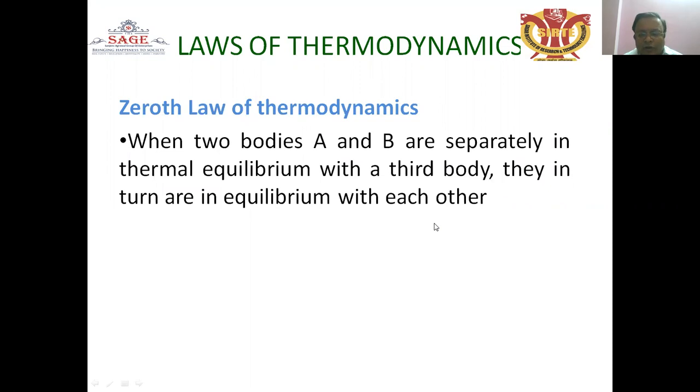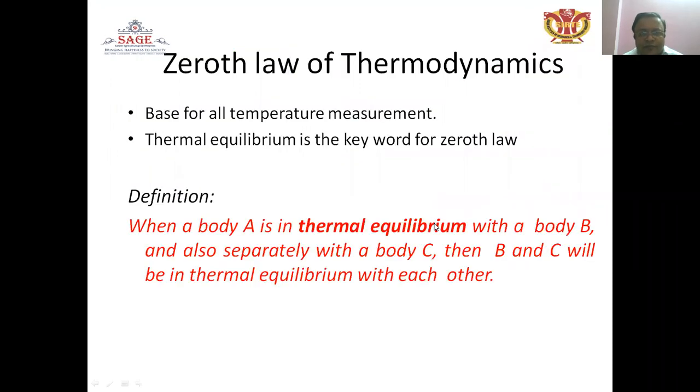In other words, when a body A is in thermal equilibrium with a body B and also separately with a body C, then B and C will be in thermal equilibrium with each other. That is the main definition of the zeroth law of thermodynamics. It is the base for all temperature measurement. Thermal equilibrium is the keyword for the zeroth law, where no exchange of heat takes place.